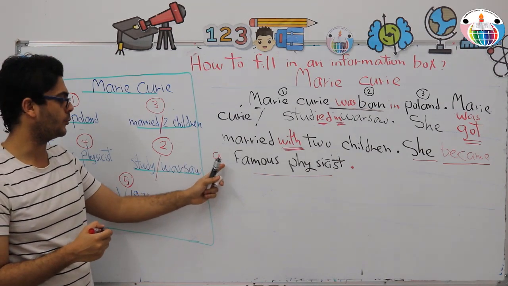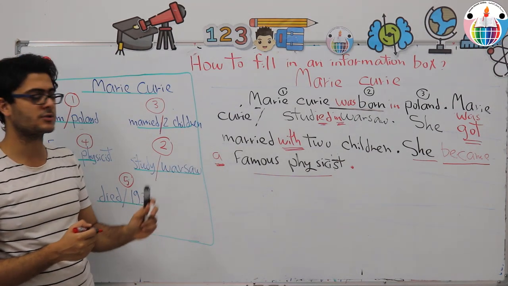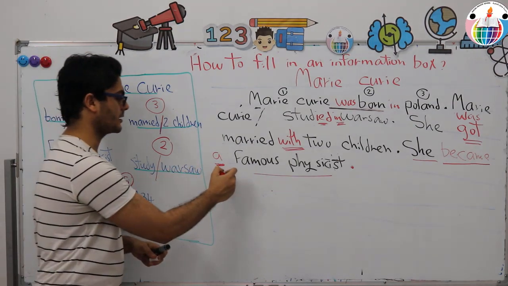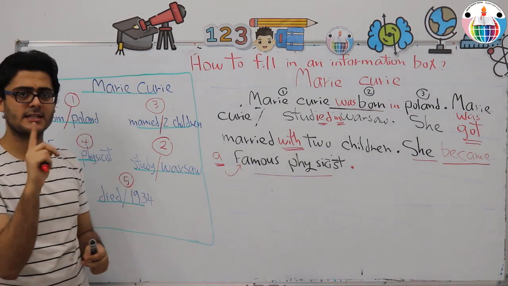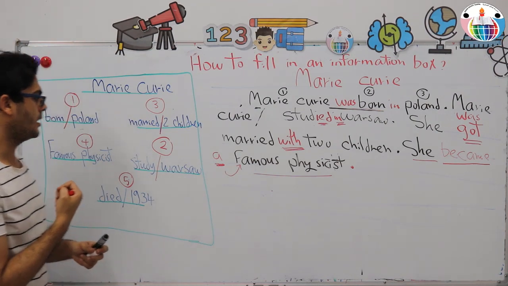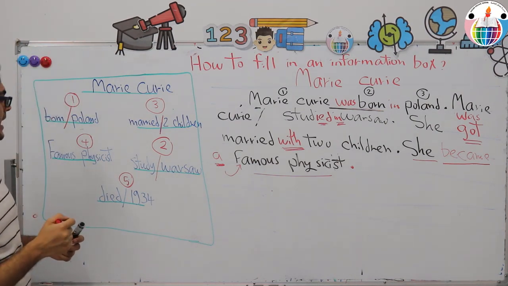Remember the article lesson? We talked about when to use the a and the an, and also that. And this is a consonant, so it uses a famous physicist, for a singular noun. Let's move on to the last idea.